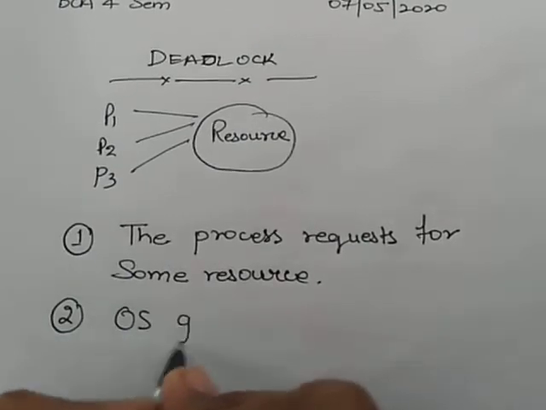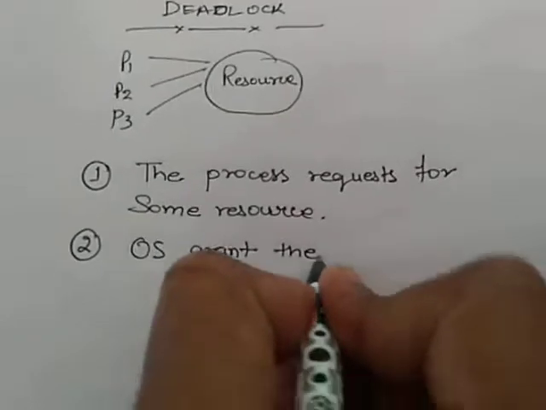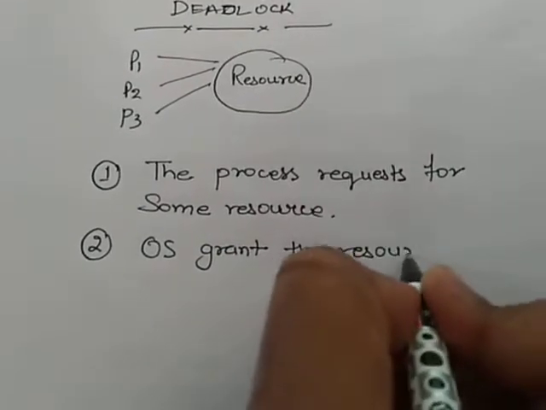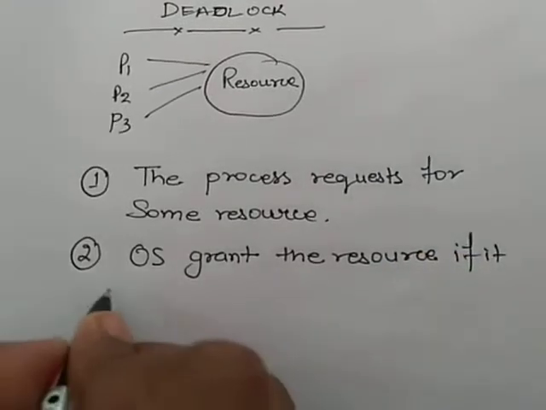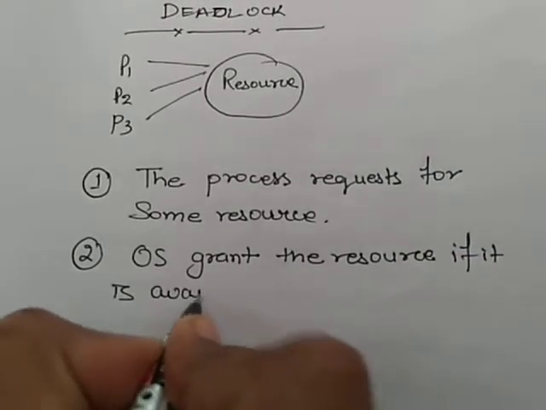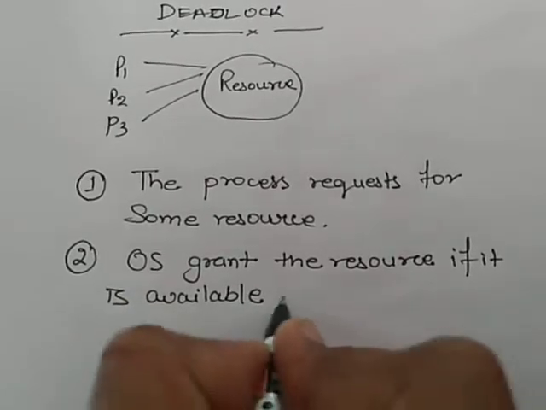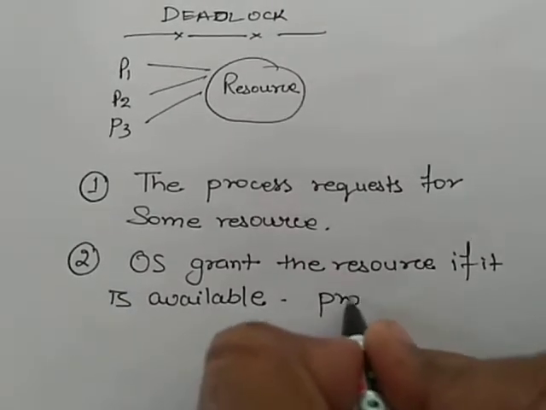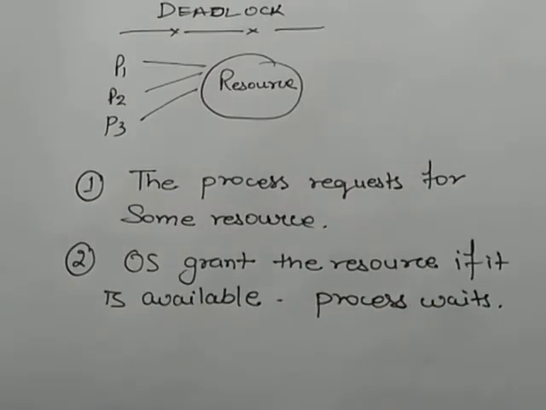Second, the operating system grants or gives the resource if it is available, otherwise the process waits.